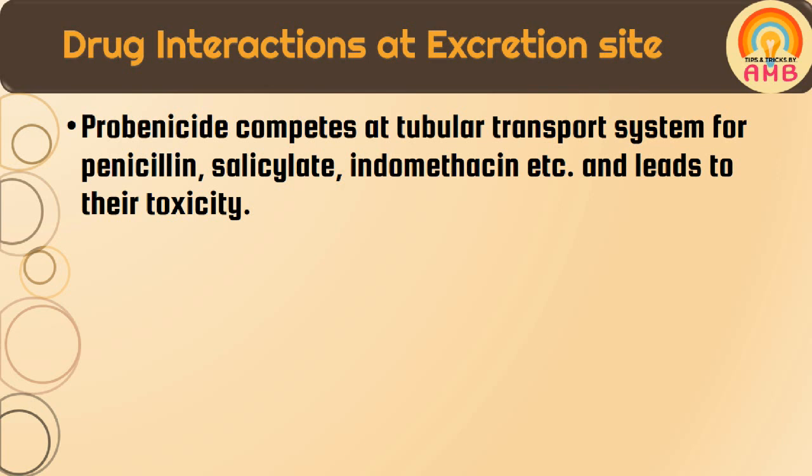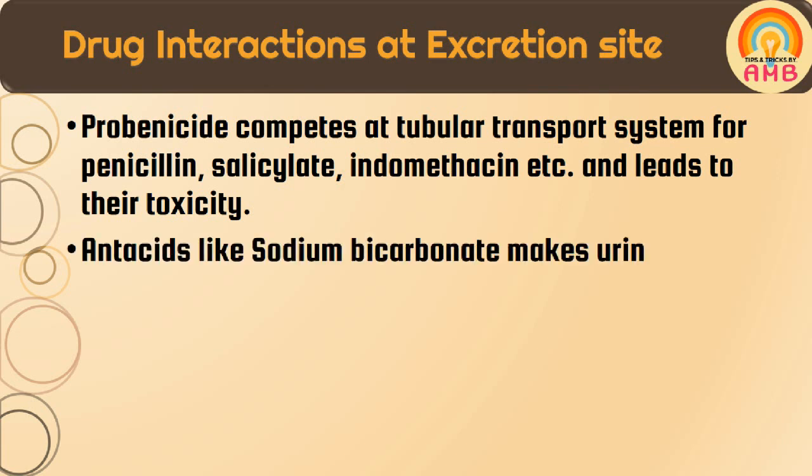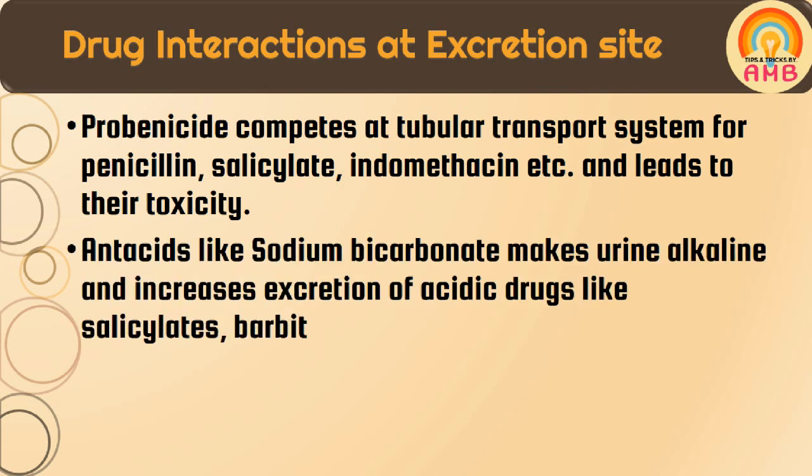Already we had discussed in one of the previous videos, that is excretion of drugs, that pH of urine affects the elimination of most of the drugs. Antacids like sodium bicarbonate make urine alkaline and increase excretion of acidic drugs like salicylates, barbiturates, etc. Thus alkalization of urine is effective in treatment of poisoning of acidic drugs. So this is the beneficial reaction we get.